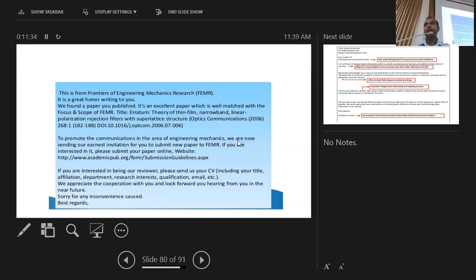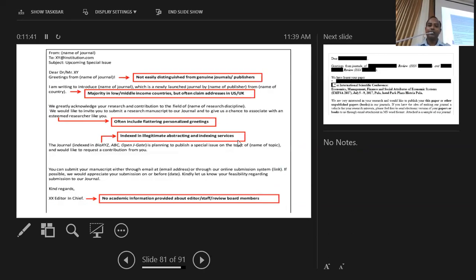and they publish each and everything they get, and because they get an article processing fee from you, they make a huge profit out of it. So although you are a young researcher, they will call you an esteemed researcher, something like that. These are words that they are using to persuade you, and they might even say that maybe our journal is indexed in these services, but unfortunately, there are even fake indexing services as well, right? So you have to be very particular.